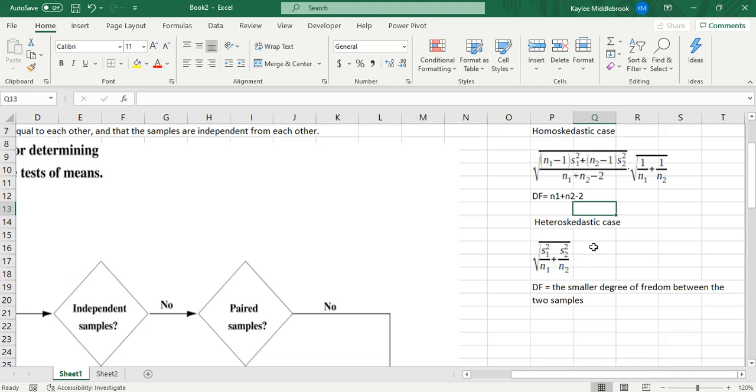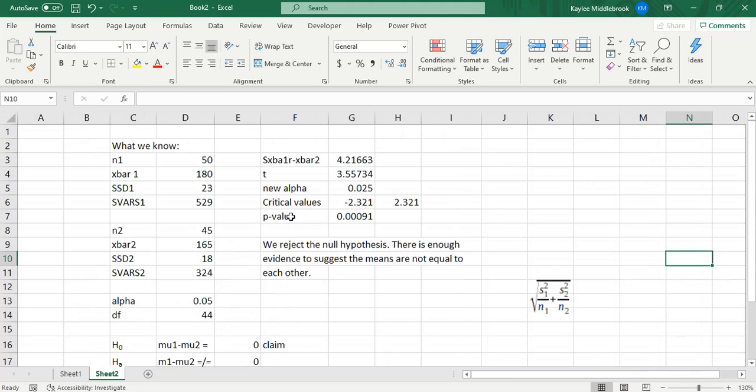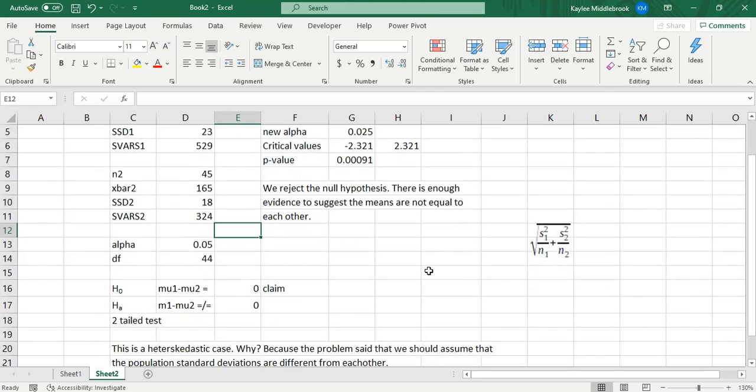Our degrees of freedom is the smaller degree of freedom between the two samples. In our case, it would be 44 because our smallest sample size is 45. The next thing I did was calculate the variances, which are the squares of the sample standard deviations, for both samples.